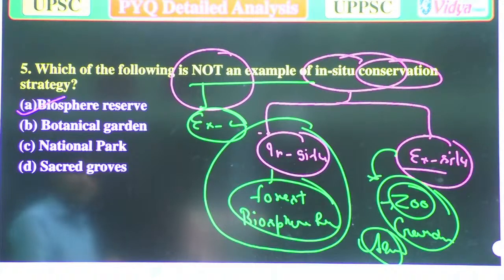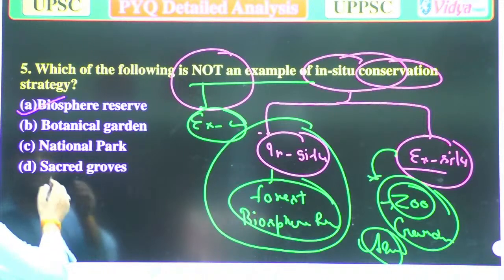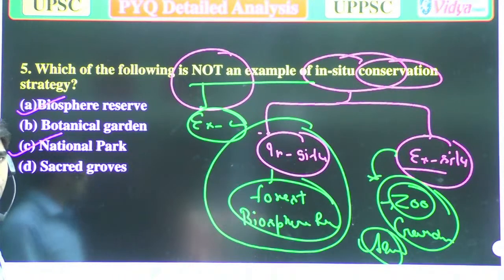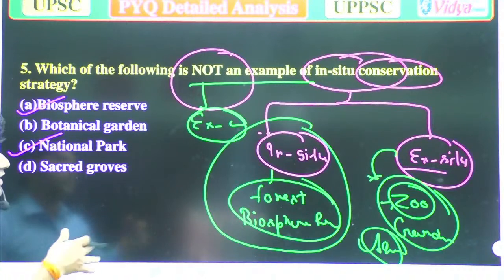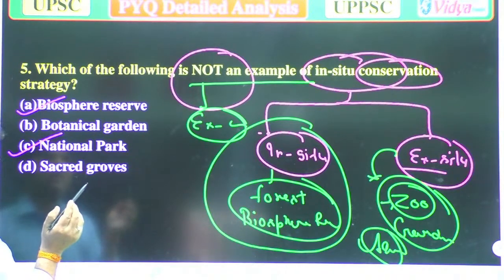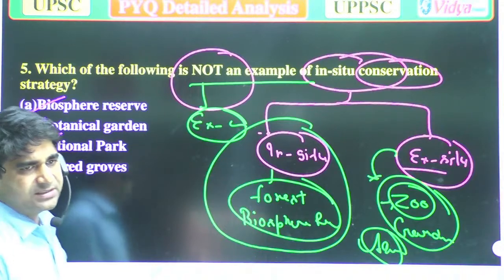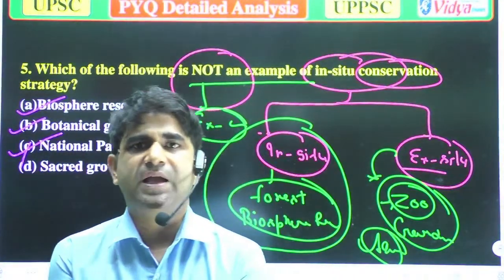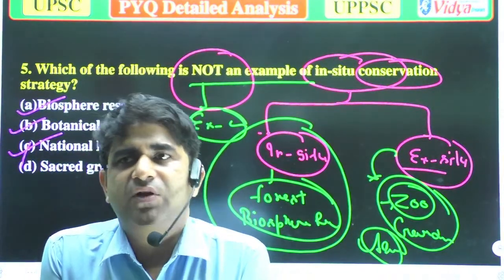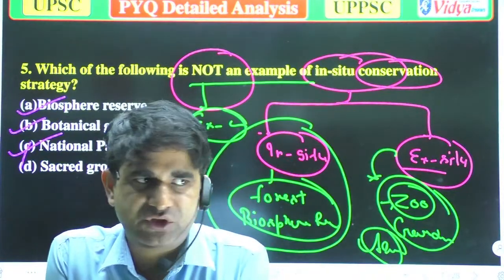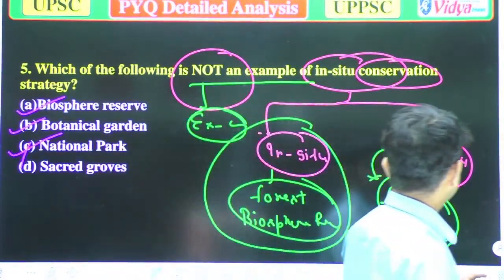Sacred groves and national parks are not the correct answer, because in national parks various organisms are kept in their natural habitat. Botanical garden is the correct answer. Why is it the correct answer? Because in botanical gardens organisms are kept under ex situ conservation. Now we'll move to the next question.